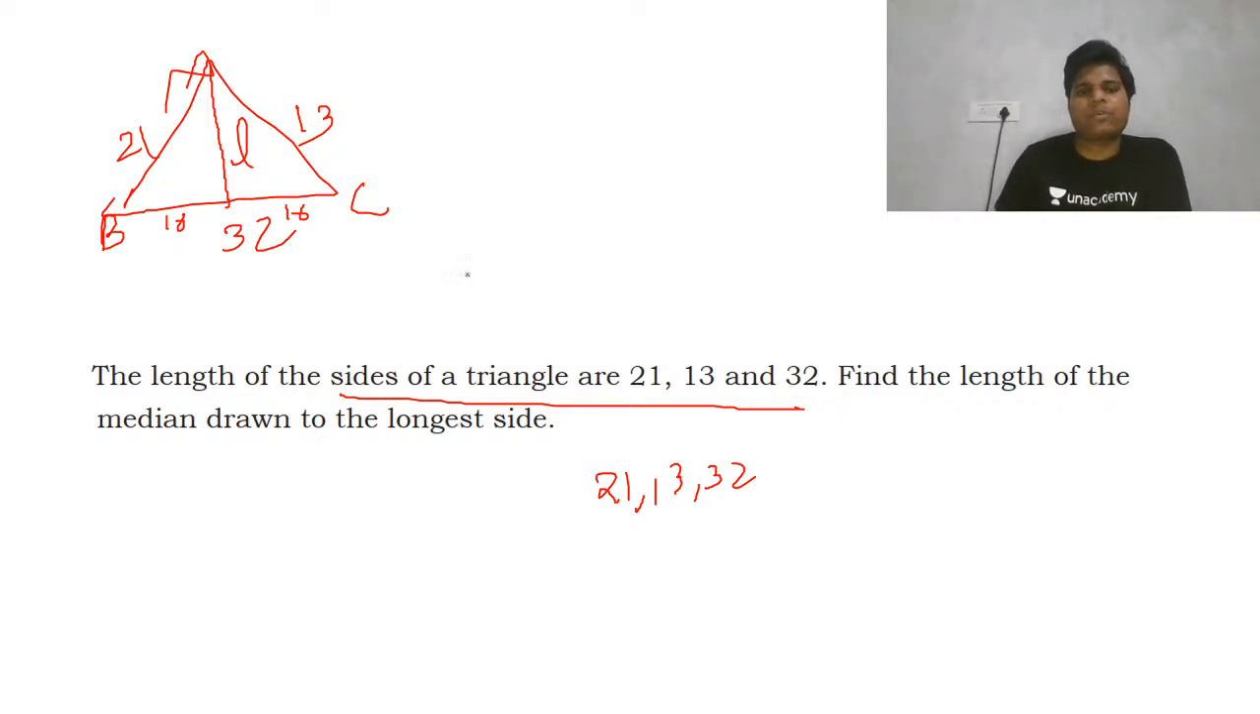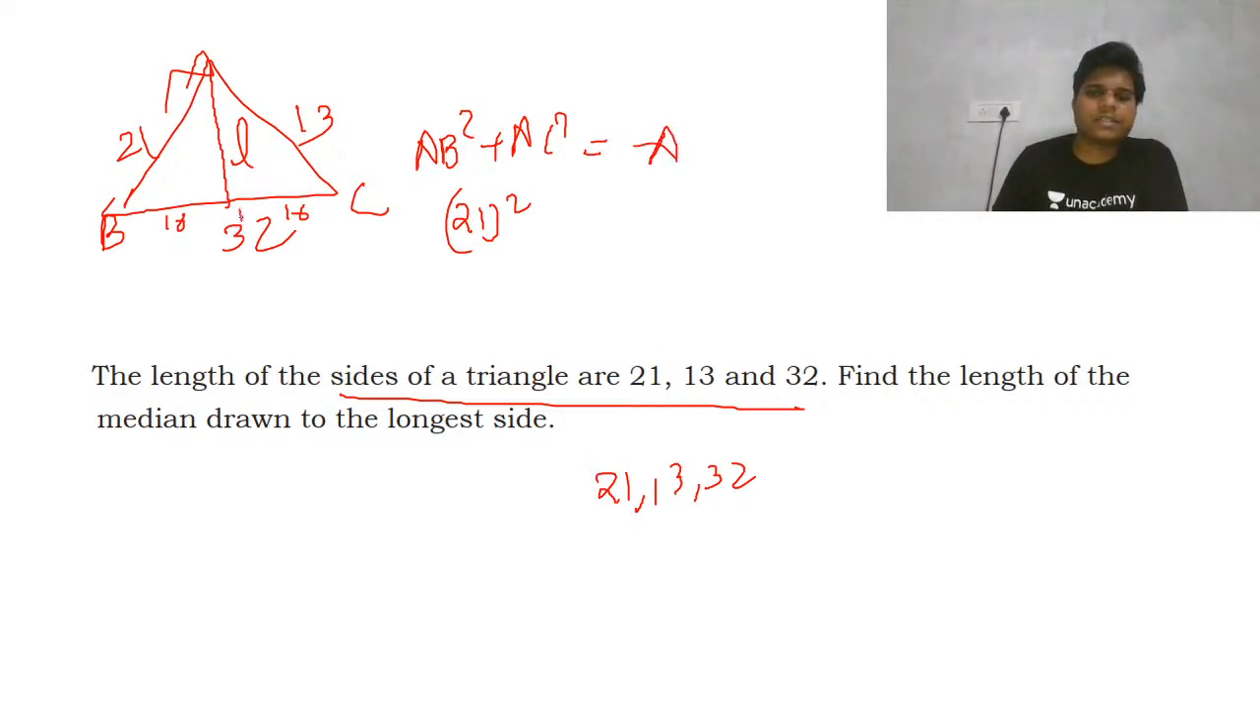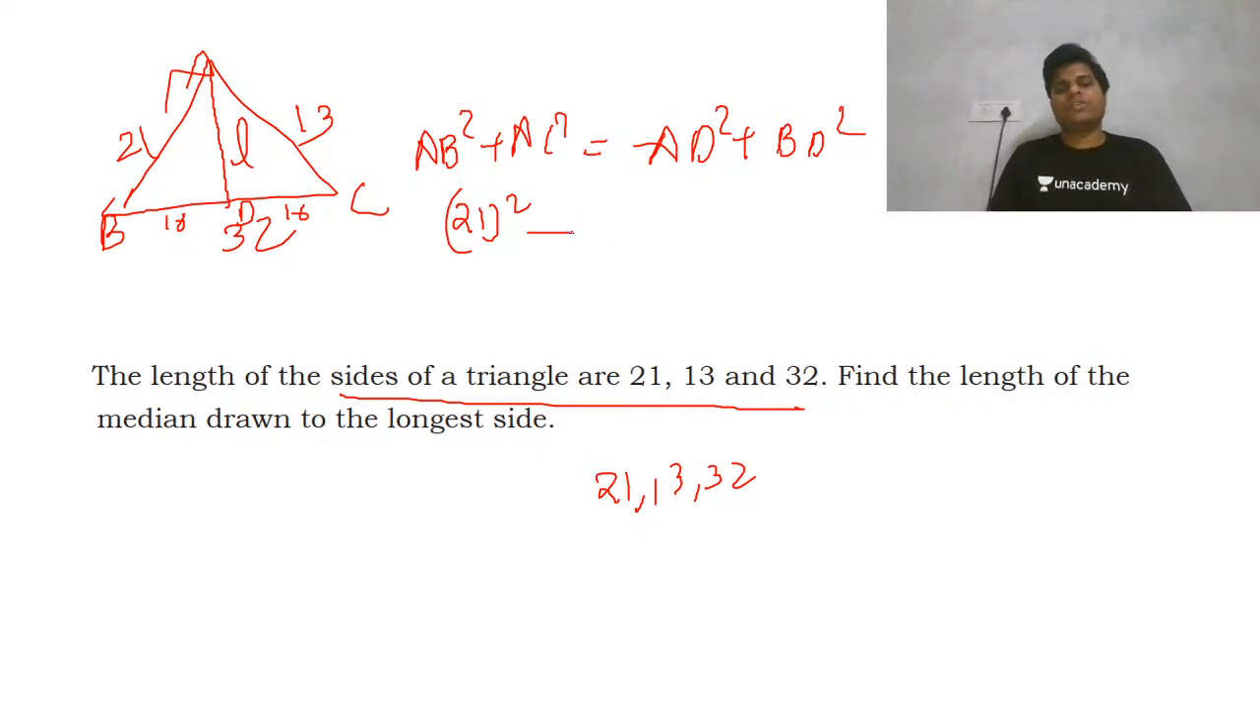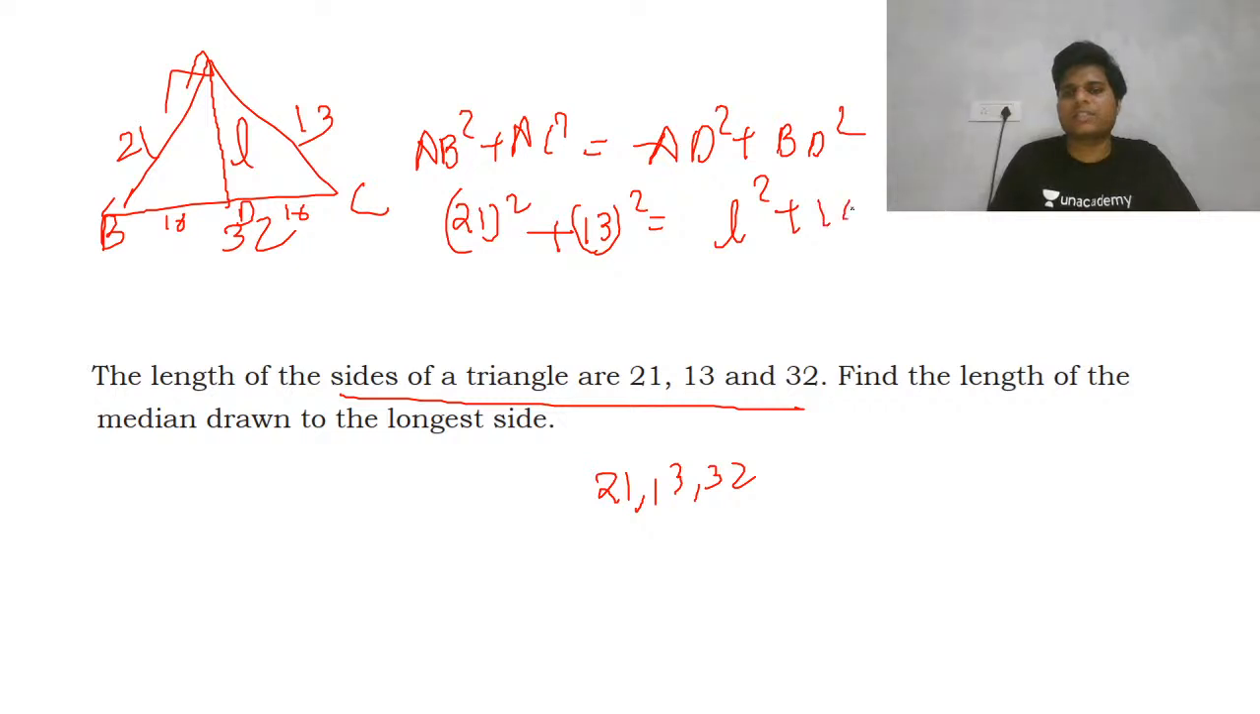So if you know the Apollonius theorem, that is 21 square, meaning AB square plus AC square, equals, take it as D, AD square plus BD square plus DC square. Because BD and DC will be of equal length, you can put anything there. So 21 square plus 13 square equals 2 times AD square, that is L square, plus BD, 16 square.